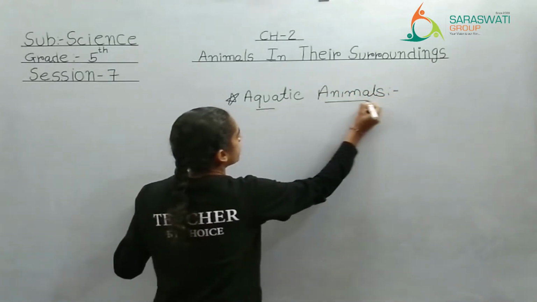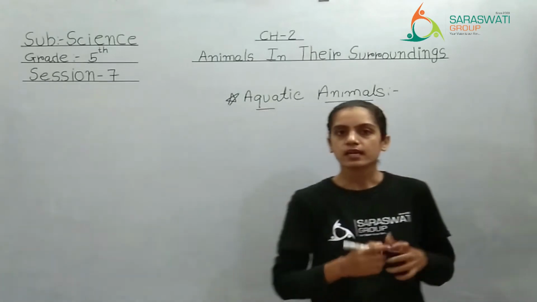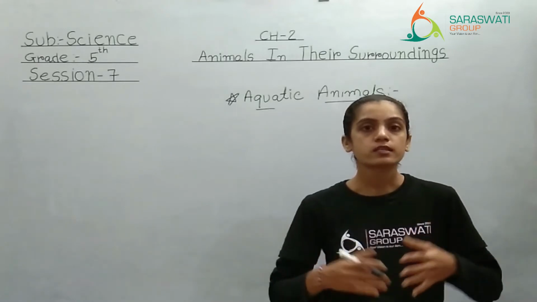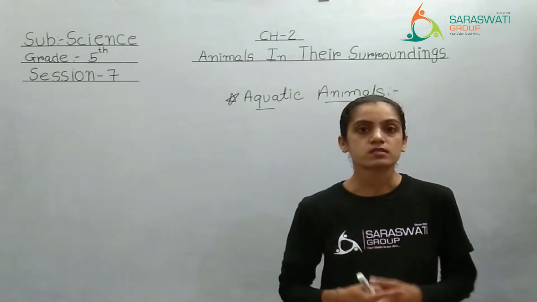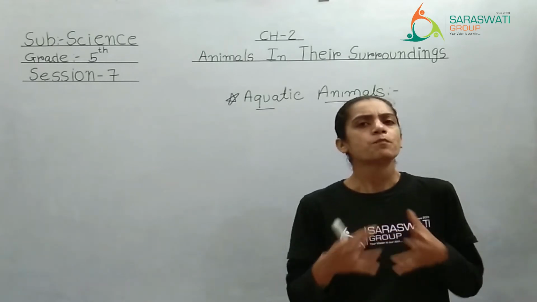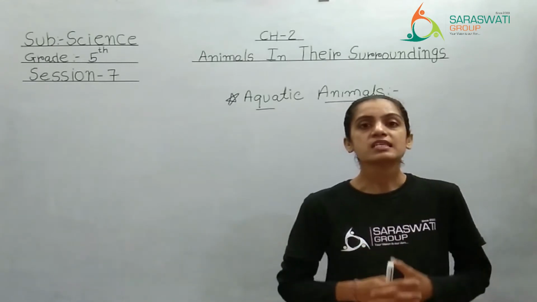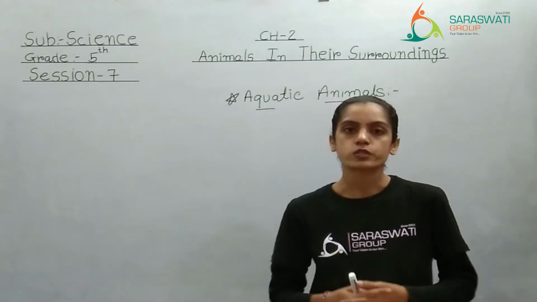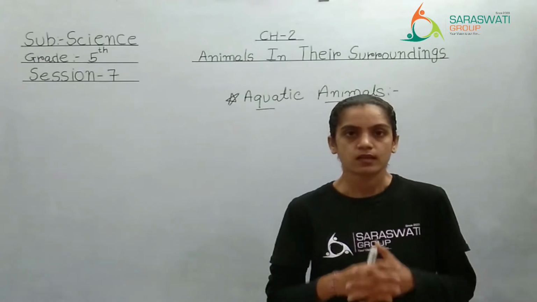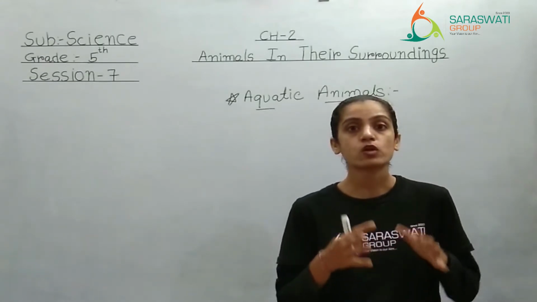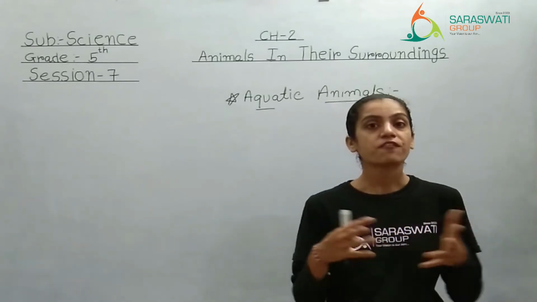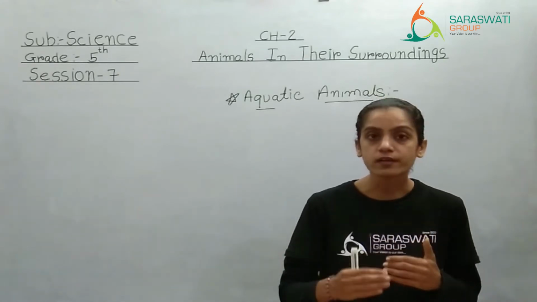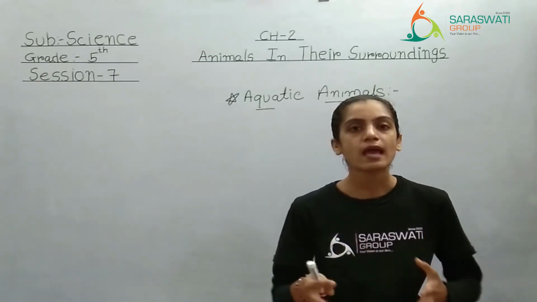Now we know kids that there are so many animals living in water: fish, crocodile, turtles, crab, octopus, prawns, pila, many. From these animals, some are such which can survive on land also. If I say crocodile, they can swim in water as well as walk on the land. If I say frog, they are also amphibians. That means they can survive in water as well as live on land.